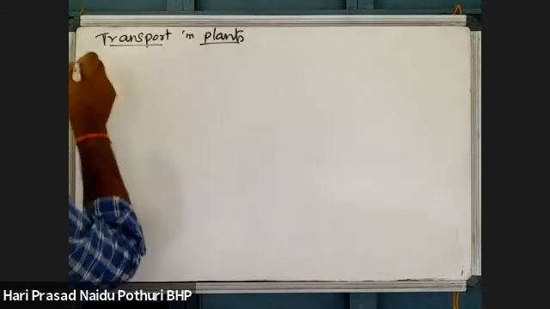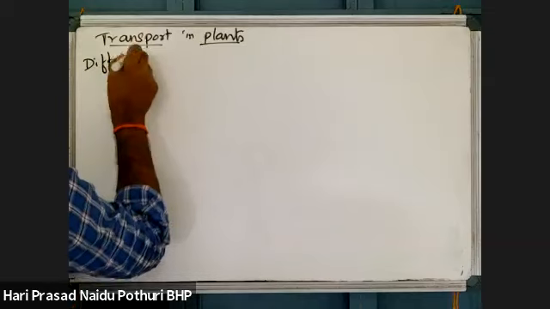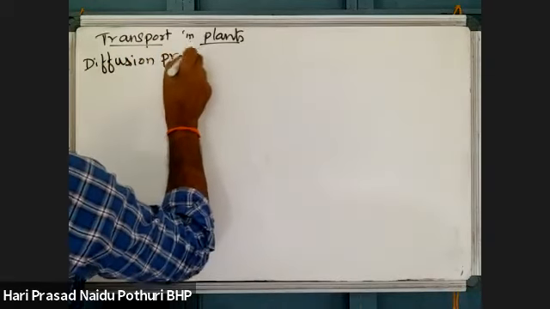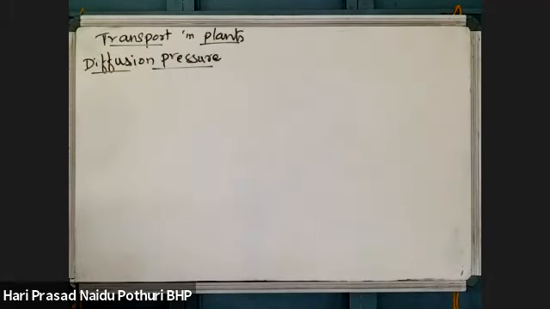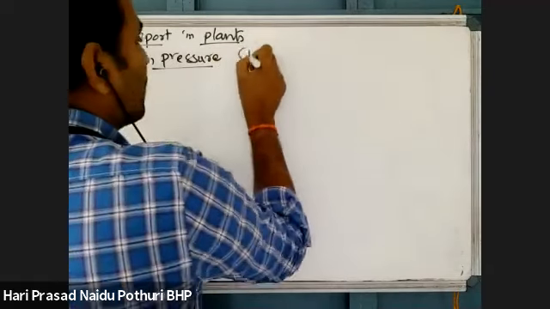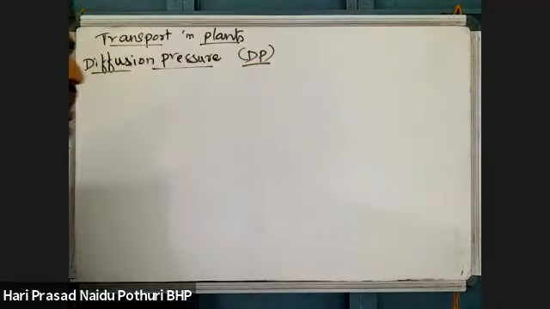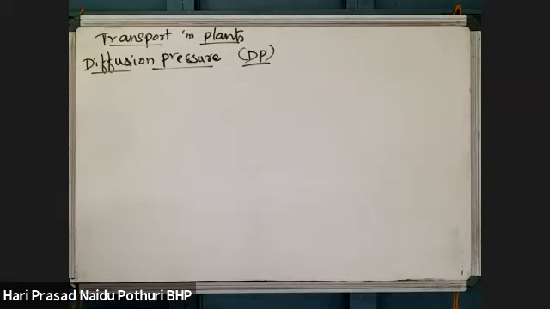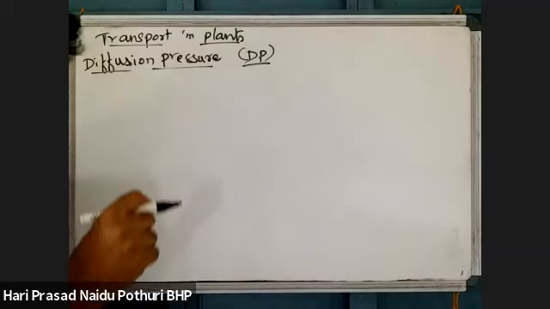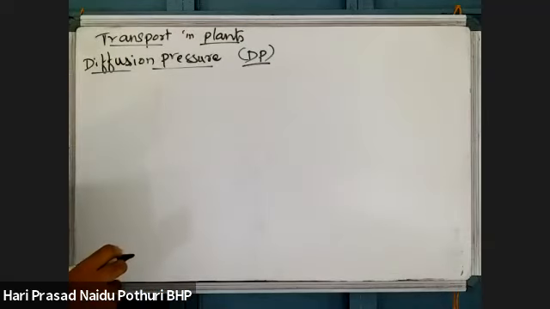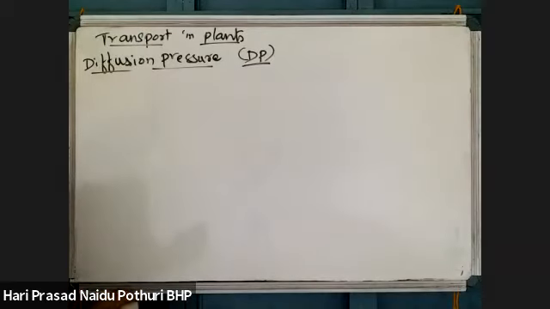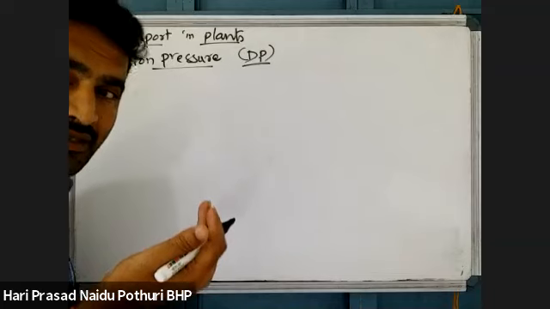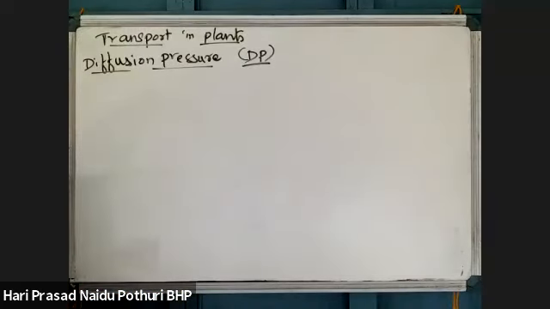Then, regarding diffusion, the next topic is diffusion pressure. This diffusion pressure is simply written as dP. Whatever substance is diffusing, each and every substance being diffused exerts a pressure.